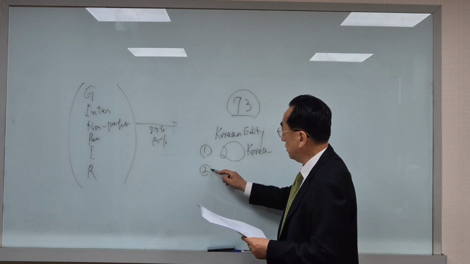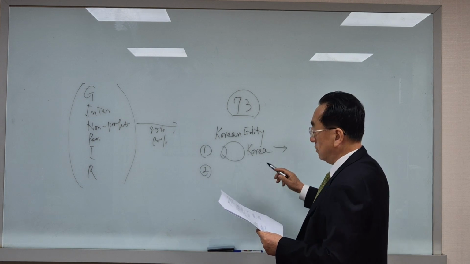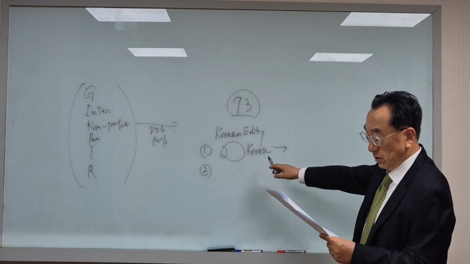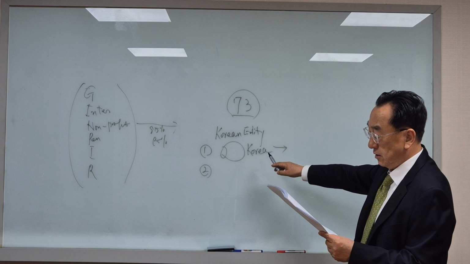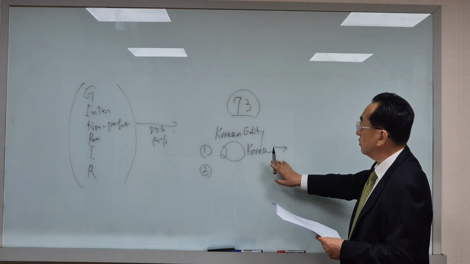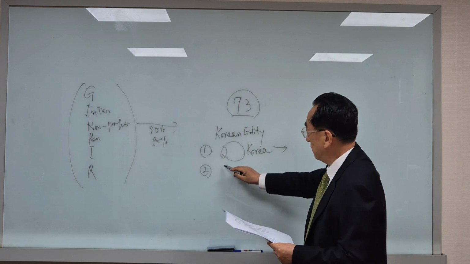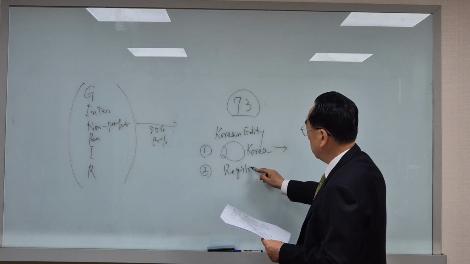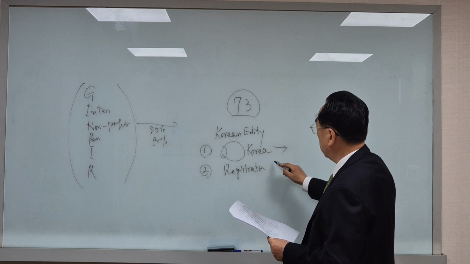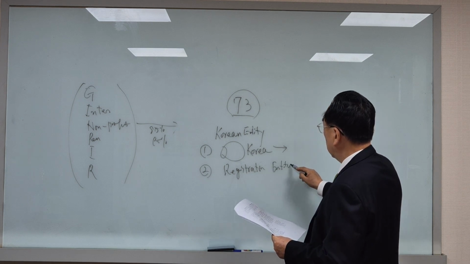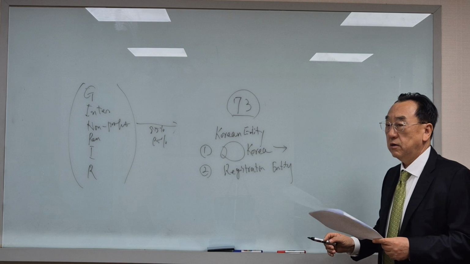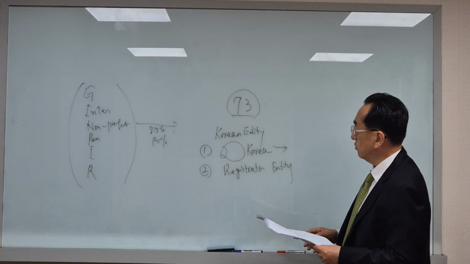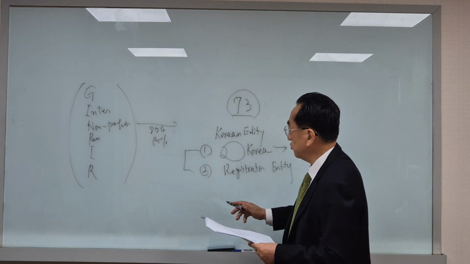And number two is, if it is not clear whether this has a substantial and effective management place here in Korea, then the registration of the Korea entity will be used to judge the location of an entity. So number one and number two are used.